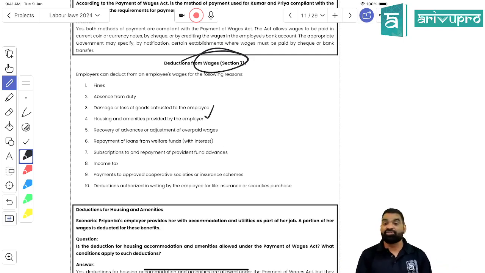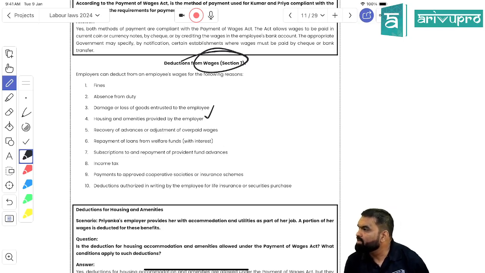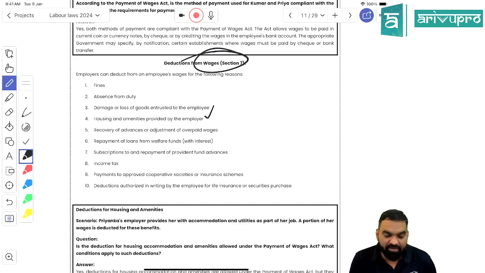applicability, right? Section 2, tell me the names of definitions. Sir, can you explain the 4th and 7th point? The 4th is, if an employee is working here, suppose I came here from Mumbai and I am residing in Bengaluru.